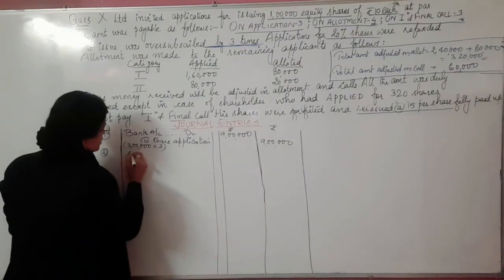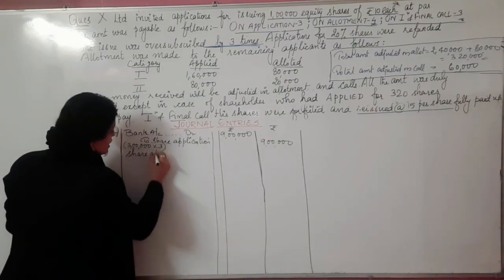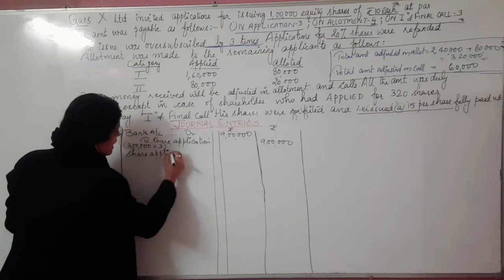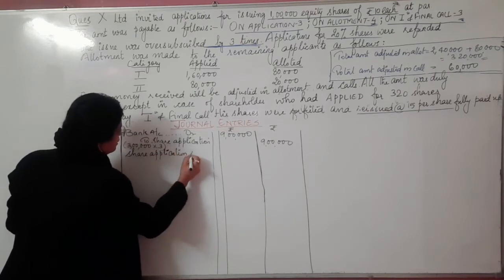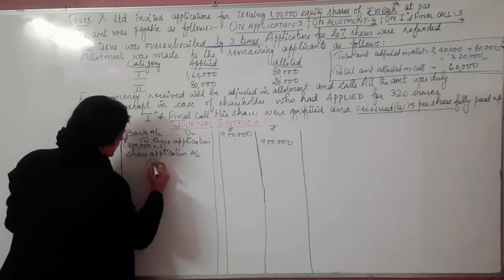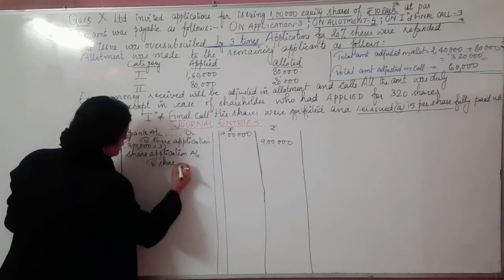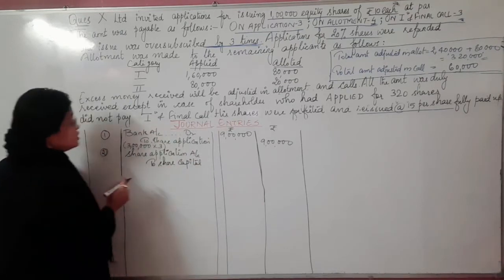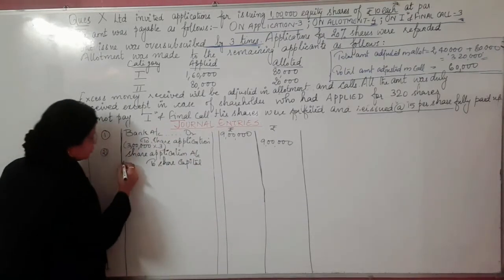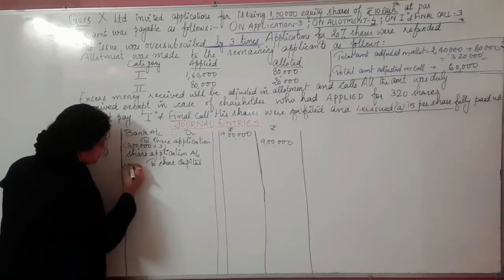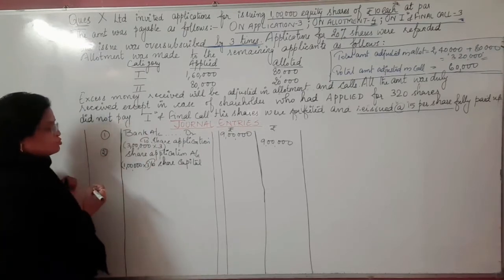So let's write down here: share application account debit, then to share capital. As per the required issued number, we are supposed to transfer it to the share capital. And children, you know that the issued number of shares in the question is 1 lakh. 1 lakh into 3 we are supposed to do.